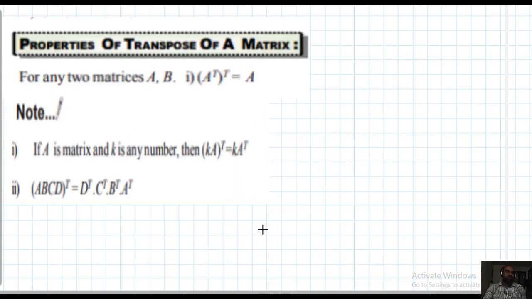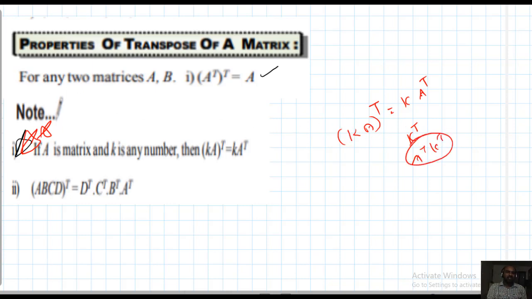See here, what I wrote: A transpose whole transpose equal to A only. That is not a big problem. A is a matrix and K is any number. This is very important: scalar into a matrix whole transpose equal to K into A transpose. Don't write K transpose or A transpose into K transpose. That is not correct; if K is a matrix, this would be correct, but K is not a matrix, it is a scalar. That's why K into A whole transpose equals K into A transpose. Each element of the transpose should be multiplied with K.